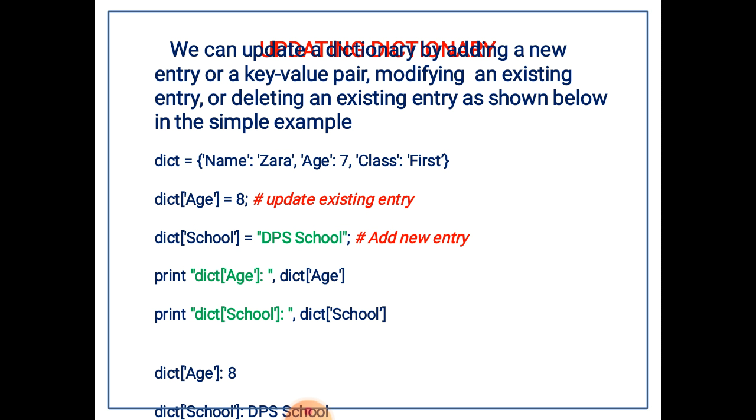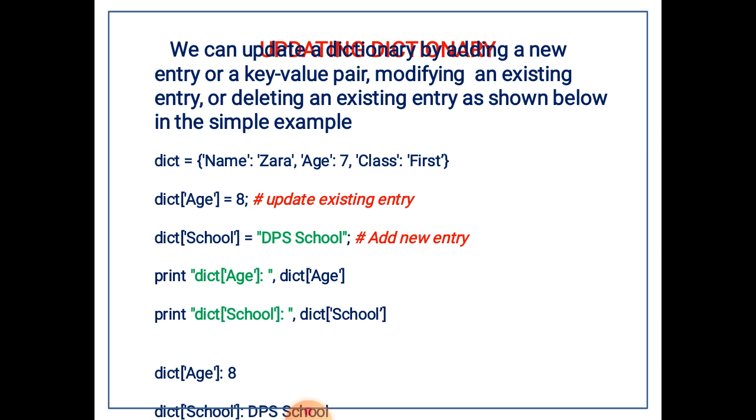Now coming to this one, you can see that we can update a dictionary by adding a new entry or a key value pair, modifying an existing entry, or deleting an existing entry, as shown below in the example. The same example is given there. The keys are name, age and class. The values are Zara, 7 and first.